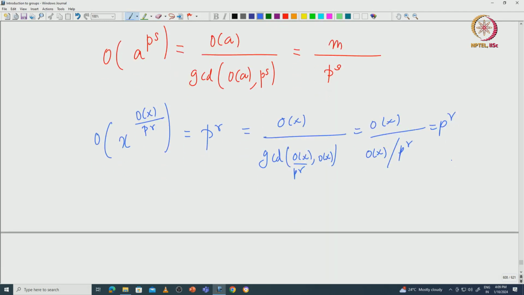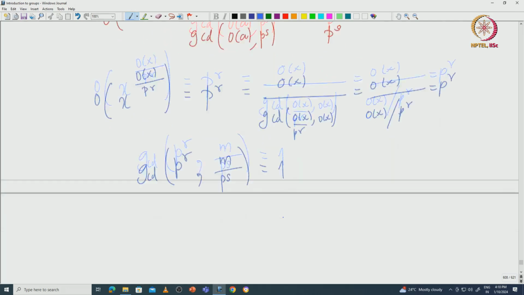Okay. So now you can see that p power r and M divided by p power s must be relatively prime, because p power s is the highest power of p that divides M.